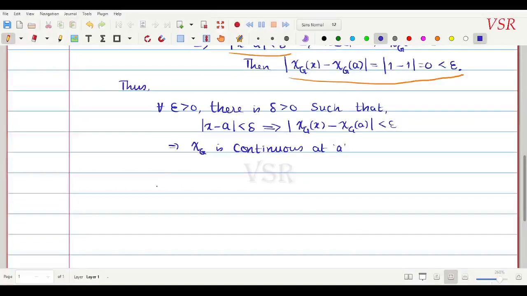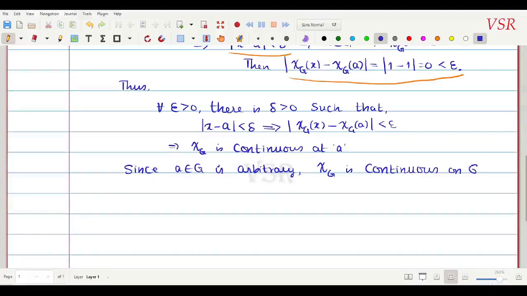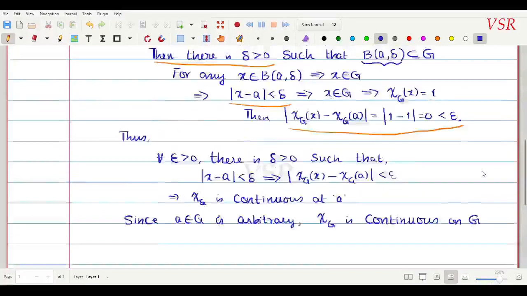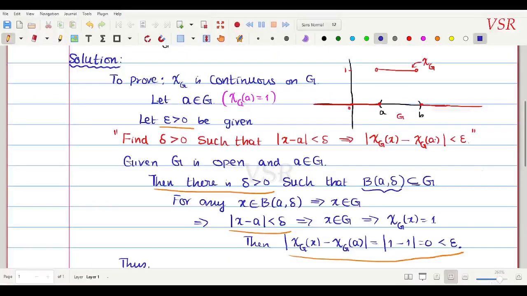Since a belongs to G is arbitrary, we have that chi G is continuous on G.